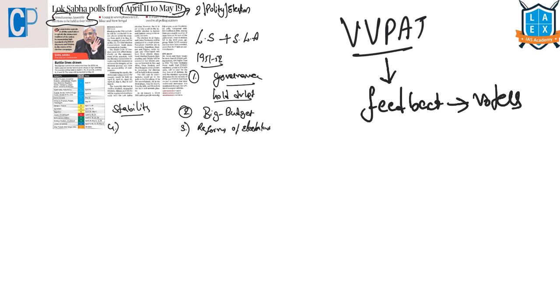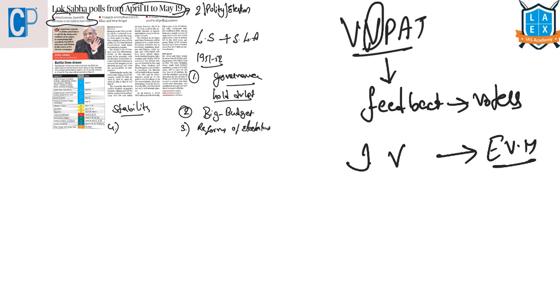It is an independent verification printer machine, a voter verified printer machine that is attached to the electronic voting machine. This will allow the voter to verify whether they have cast their vote to their intended candidate.